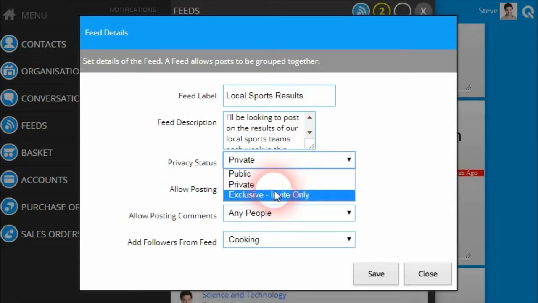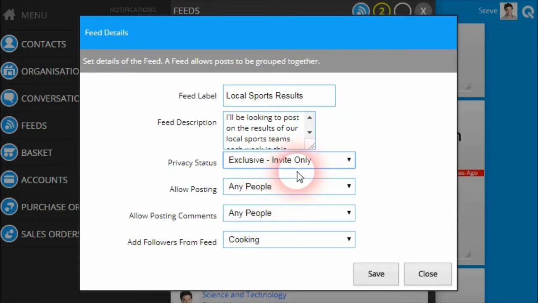The third option is an exclusive feed. An exclusive feed means that the feed cannot be seen or found by anyone except you. Only contacts that you personally invite into an exclusive feed and accept your invitation will be able to see the content of your exclusive feed. Exclusive feeds are good if you wish to be very selective of who can follow your feed.